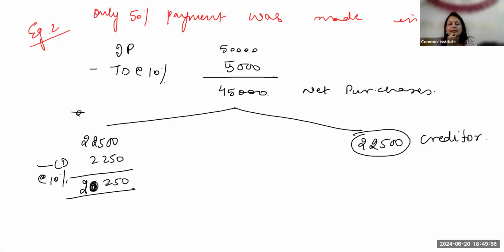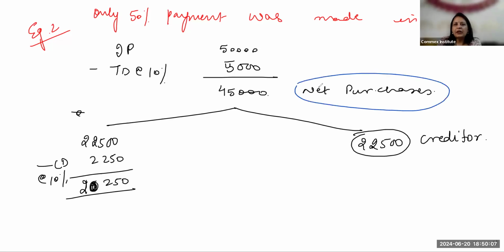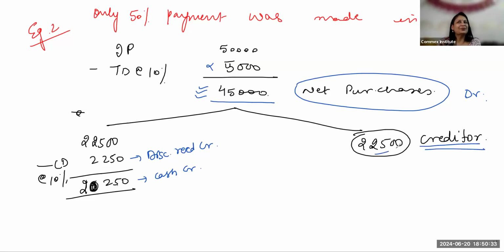ठीक है, अब देखो अब इसकी एंट्री कैसे पास करें. This again is a compound journal entry only. Okay, now see, try to understand this. My net purchases will be debited with this figure only, because this I do not show in the books. So my entry will begin from here. My purchases will be debited with this figure. My cash will be credited with this figure. And my discount received will be credited with this figure. And my creditor will be credited with this figure. So now I'll have 3 credit aspects and 1 debit aspect.